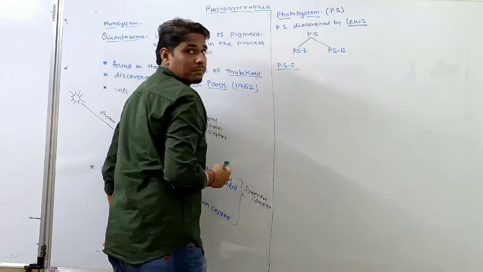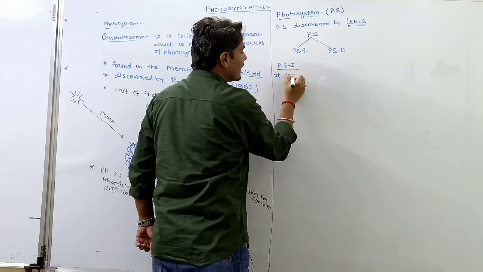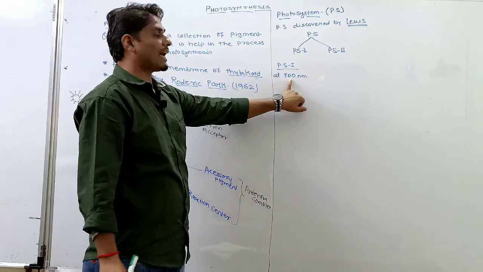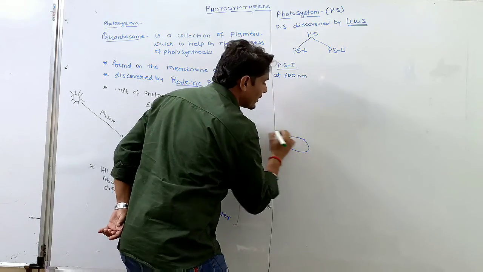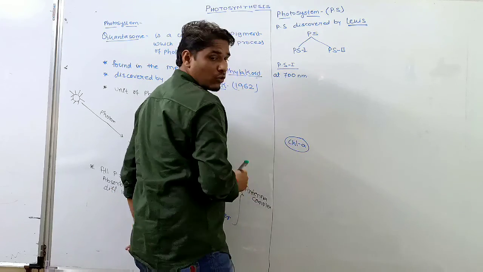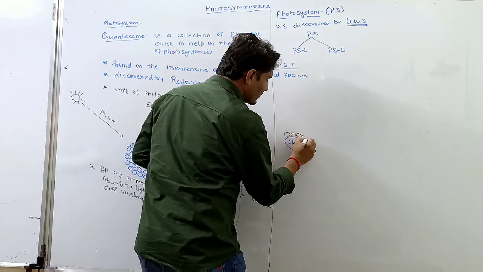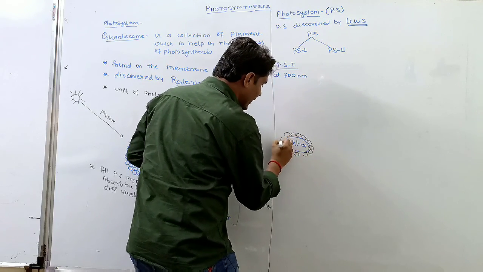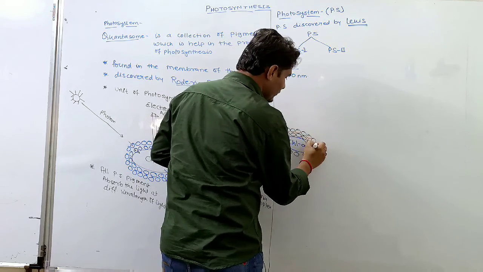PS1 absorbs maximum light at 700 nanometer. Okay, PS1 absorbs maximum light at 700 nanometer. So in the photosystem, the main pigment is chlorophyll A, and chlorophyll A is surrounded by other accessory pigments, and all these pigments absorb different wavelengths of light.